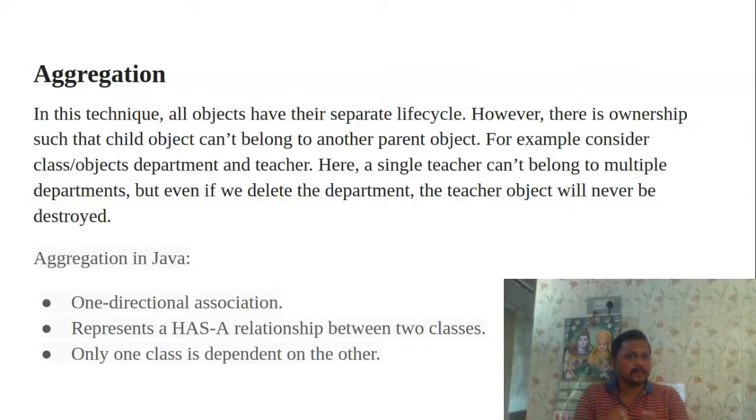That mechanism we are maintaining is called aggregation, which is one of the OOPS concepts. Here are some of the properties. It is a one directional association. Aggregation is also called one directional association, and it is also represented as a has a relationship between the two classes. That means it has a relationship with another class. Only one class is depending on the other. One direction association is a one to one relationship also.